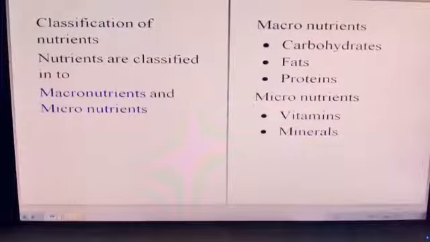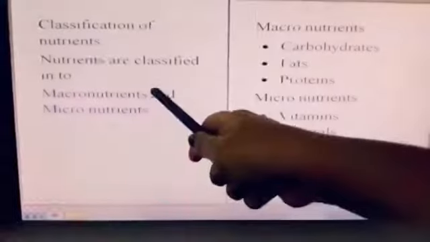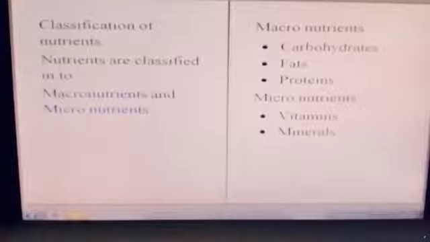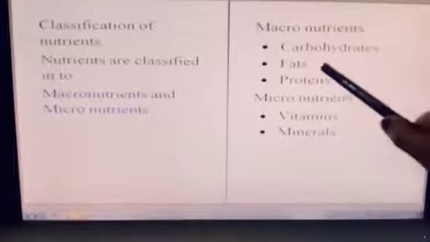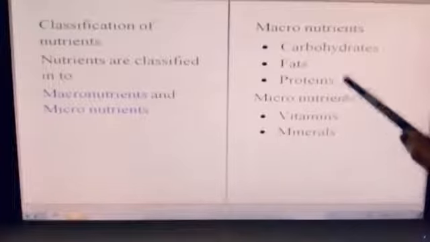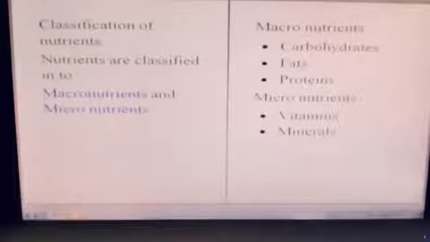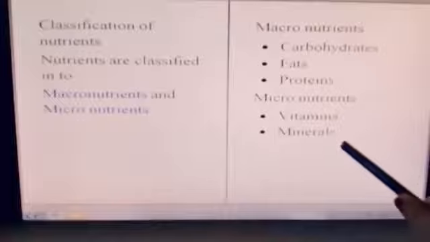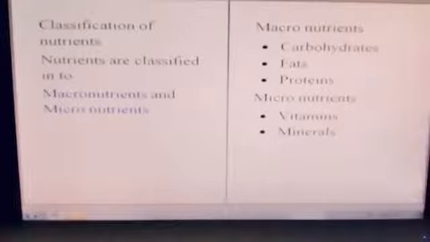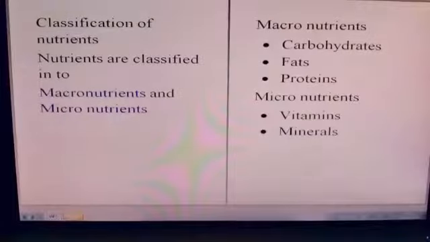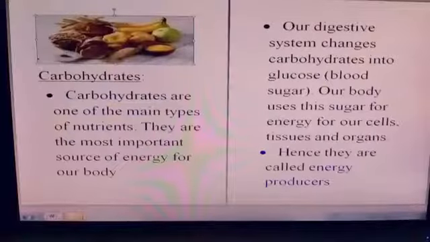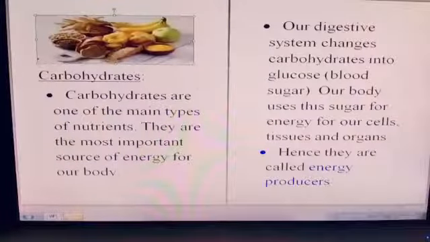Nutrients are further classified into macronutrients and micronutrients. Carbohydrates, fats and proteins come under macronutrients. Vitamins and minerals come under micronutrients. We'll start the session with a macronutrient, carbohydrates.